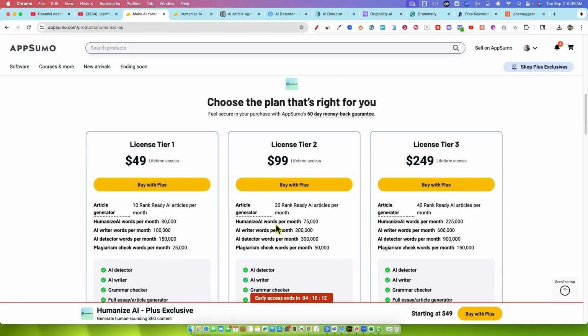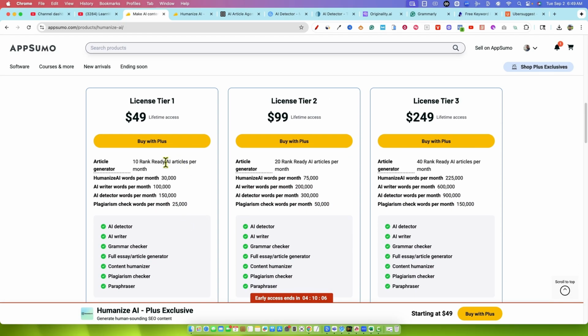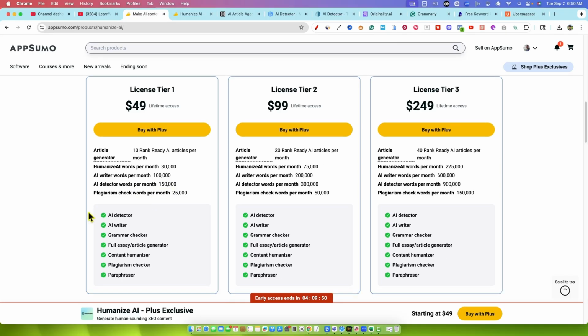Here is the pricing. We're at license tier 1, $49. You get 10 rank ready AI articles per month. You get 30,000 humanized words per month, 100,000 AI detection words per month, 150,000 plagiarism checks per month. Now, they're not gatekeeping any of the tools, other than I have something to say a little bit about that here when we get into this. Essentially, it doesn't matter if you get on license tier 2, license tier 3. According to what we're seeing right here, you get everything. Nothing really changes. What's changing is the amount of articles.